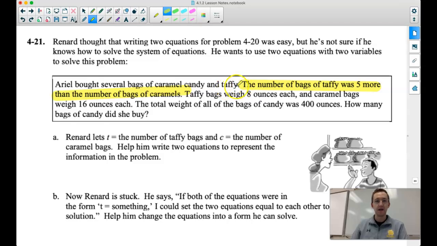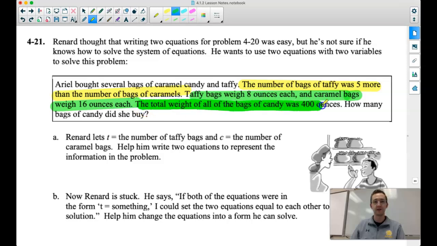Taffy bags weigh 8 ounces each, and the caramel bags weigh 16 ounces each. The total weight of all the bags of candy was 400 ounces. So I think that piece of information is going to be separate from the one that I just highlighted in yellow, because the first thing we're just talking about number of bags. The second thing we're talking about weight. So we have weight for each bag of taffy, weight for each bag of caramel, and the overall total weight. So I think we need to write an equation for the stuff in yellow and also for the stuff that I am highlighting currently in green. So I think we need 2 equations, one for yellow, one for green. So let's get to it.